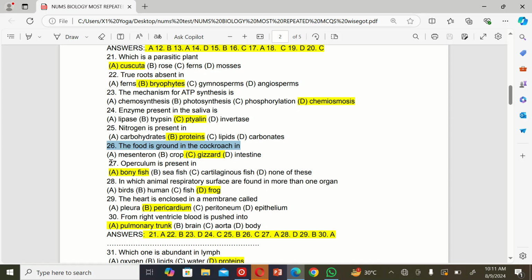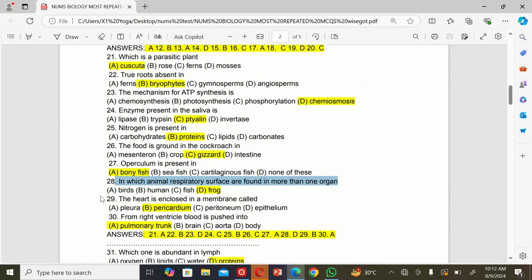The next MCQ is: the vertebral column is present in A. Bony fish, B. Sea fish, C. Cartilaginous fish, and D. None of these. The correct option is A, bony fish. The next MCQ is: in which animal are respiratory surfaces found in more than one organ? A. Birds, B. Human, C. Fish, and D. Frog. The correct option is D.